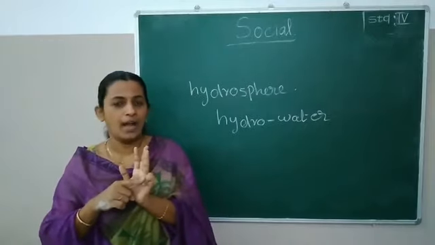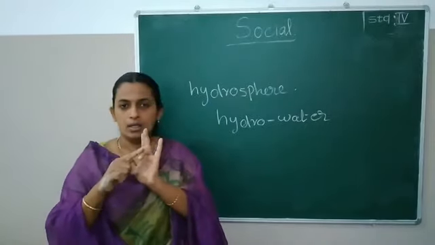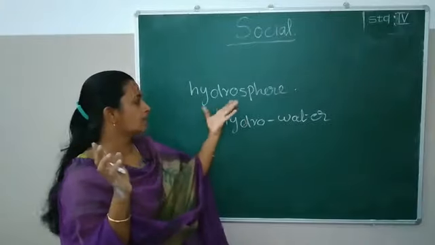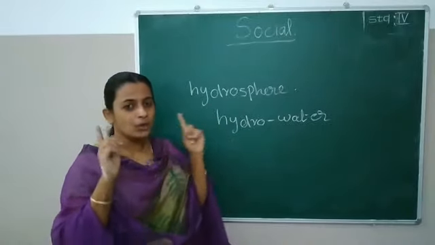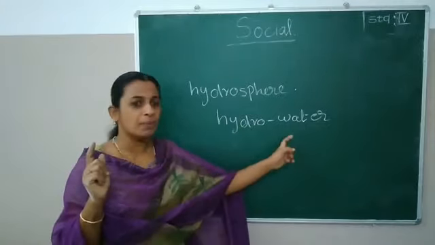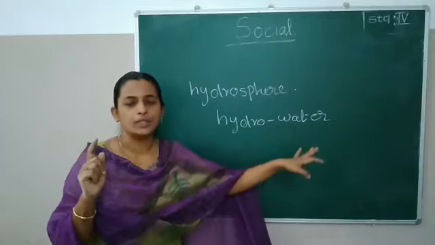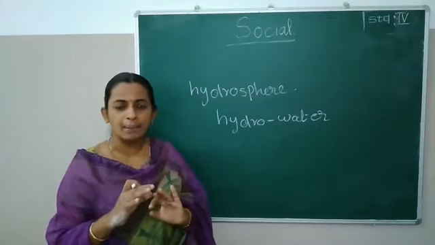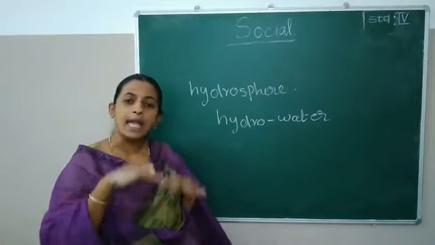Ocean is an example of hydrosphere. Sea is an example of hydrosphere. River, pond, lake, everything are examples of hydrosphere. And what is lithosphere? Lithos means rocks or soil. Hydros means, what is that? Water. Okay. Then now we are going to check about our water cycle.